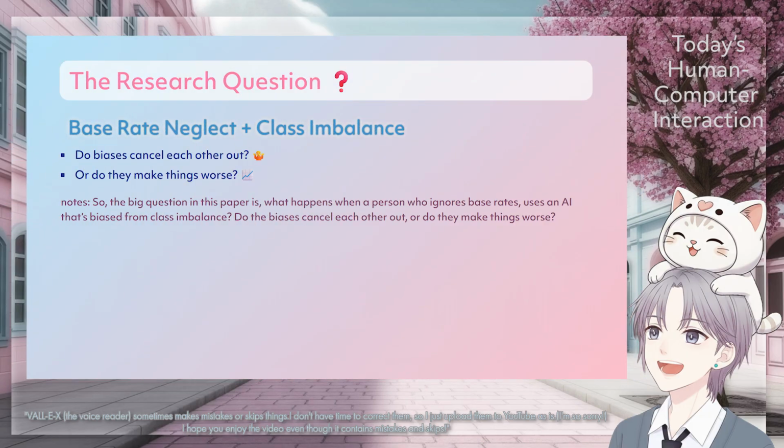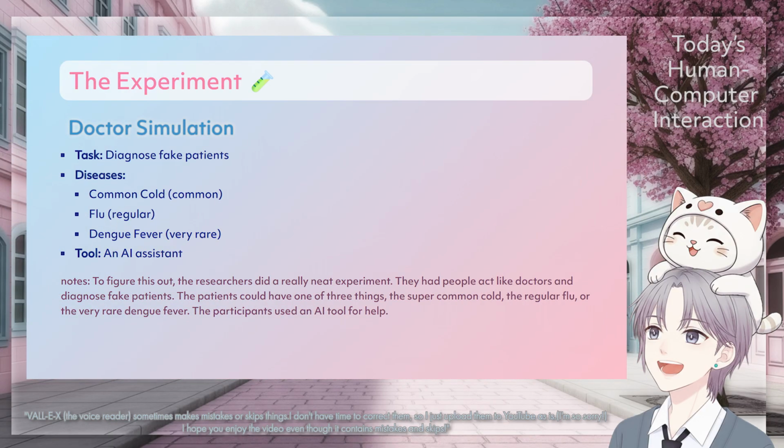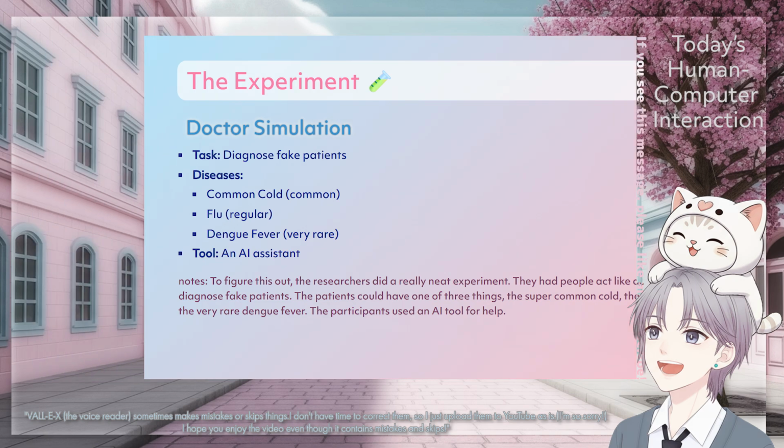So the big question in this paper is, what happens when a person who ignores base rates uses an AI that's biased from class imbalance? Do the biases cancel each other out, or do they make things worse? To figure this out, the researchers did a really neat experiment. They had people act like doctors and diagnose fake patients. The patients could have one of 3 things: the super common cold, the regular flu, or the very rare dengue fever. The participants used an AI tool for help.